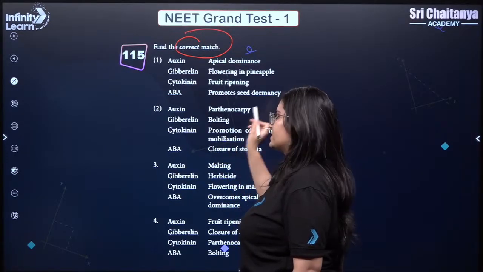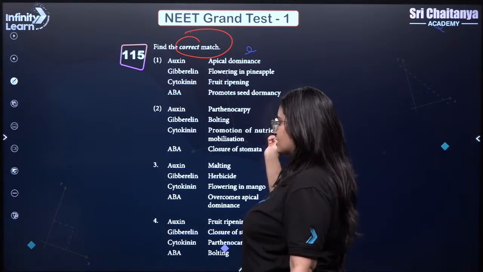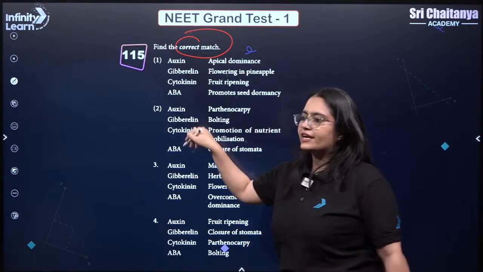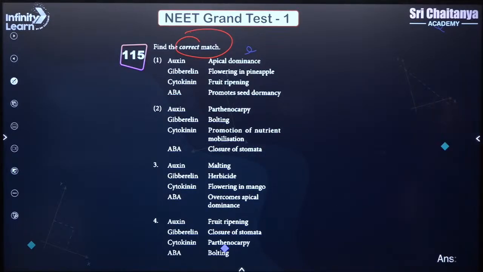Gibberellins, bolting, correct. Cytokinin, promotion of nutrient mobilization, correct. ABA, closure of stomata. So the second option is absolutely correct. Very good. Answer is 2.